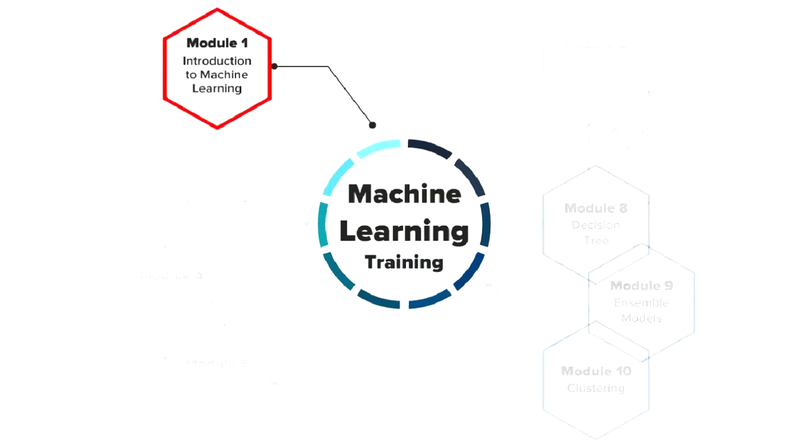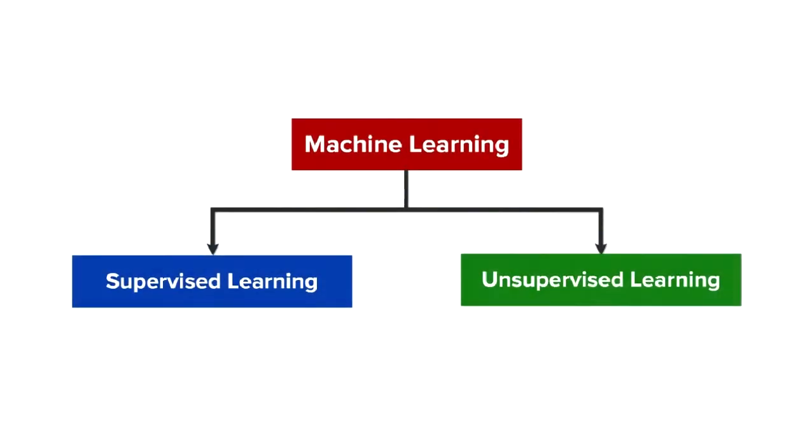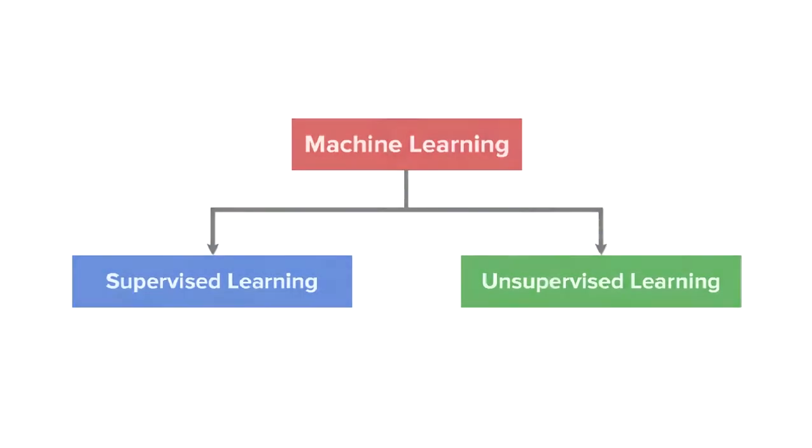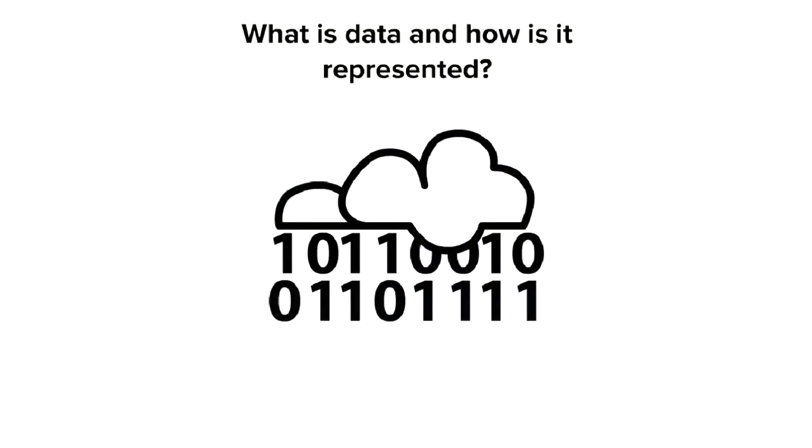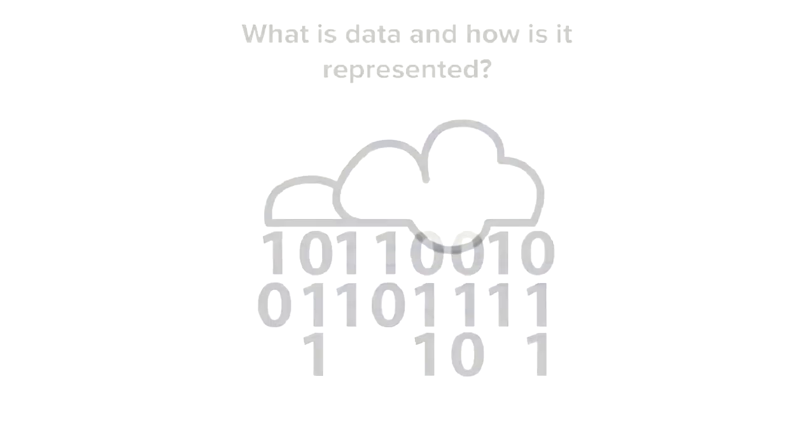In the first module, we'll go through the basics of machine learning and we'll understand its types that are supervised and unsupervised machine learning. In the second module, we'll understand what is data and how it is represented.